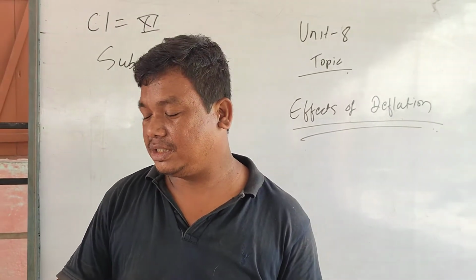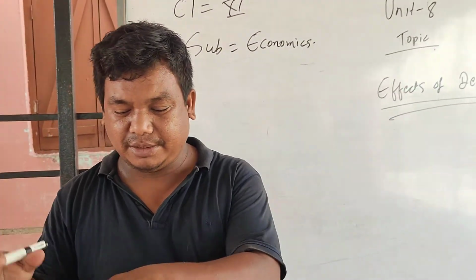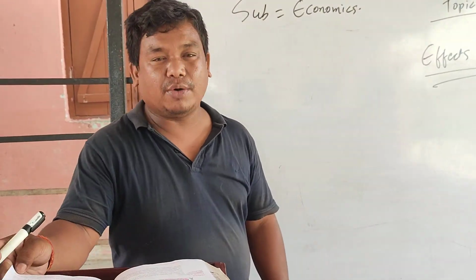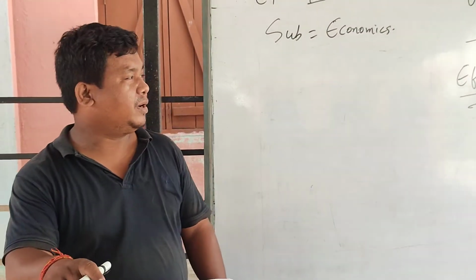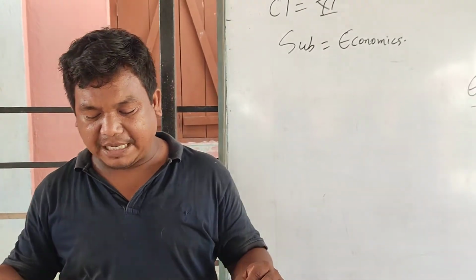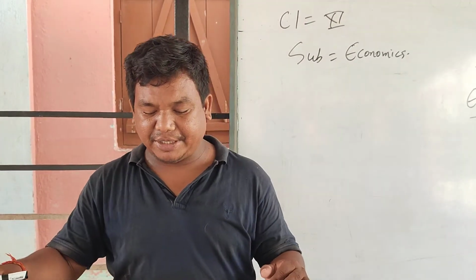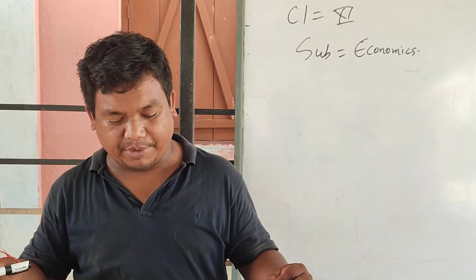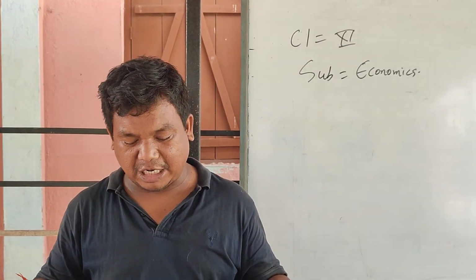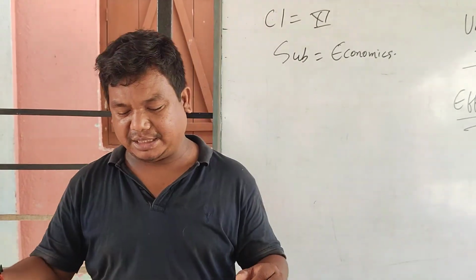Okay, now our second point is effect on distribution. Deflation also affects the distribution of income and wealth. Deflation distributes income and wealth in favor of the lower and middle classes, and adversely affects the interests of business persons or high classes.